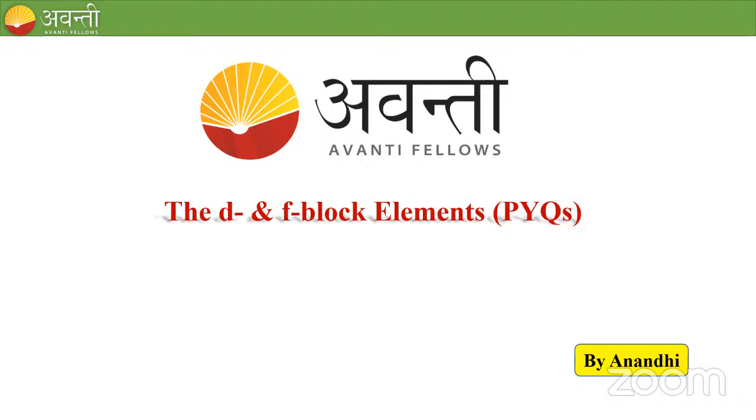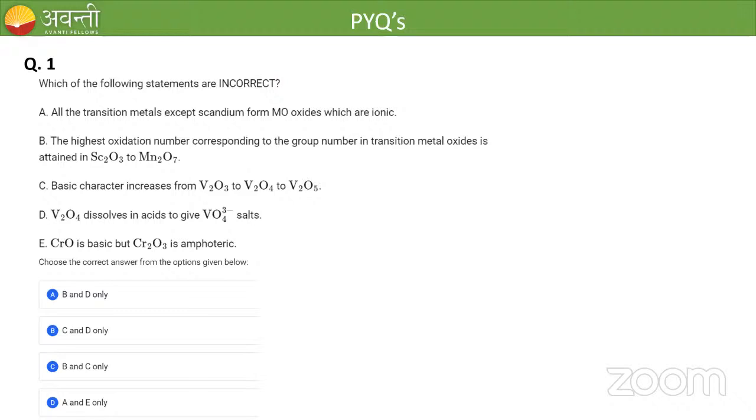So the first question for today is, which of the following statements are incorrect? Five statements are given to us and we have to find out the incorrect statement. Statement A says that all the transition metals except scandium form metal oxides, MO oxides, which are ionic. Statement B: the highest oxidation number corresponding to the group number in transition metal oxides is attained in Sc2O3 to Mn2O7. Statement C: basic character increases from V2O3 to V2O4 to V2O5.